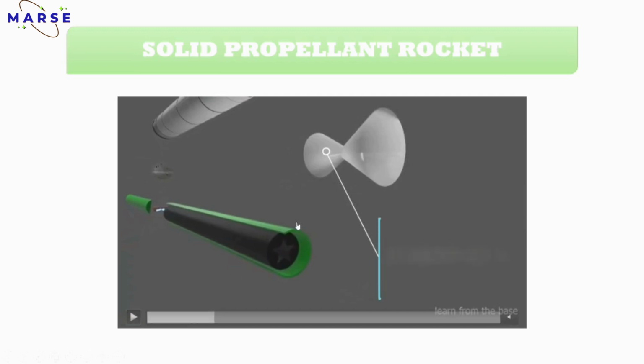Okay, so what's this, guys? This is a nozzle part. You can see the CD nozzle, converging-diverging nozzle, right? So this is basically the nozzle part. What is the function of the nozzle? The nozzle is used to convert the heat or thermal energy into kinetic energy and produce thrust.